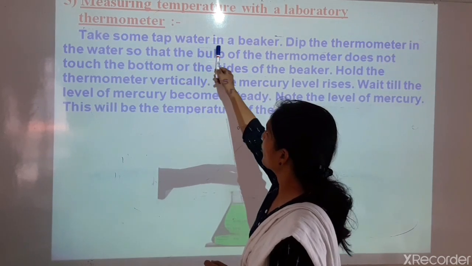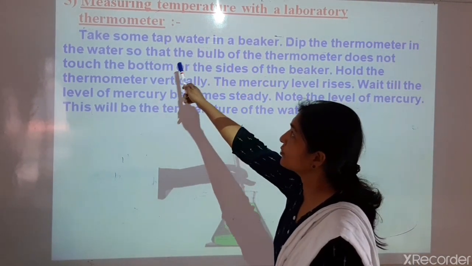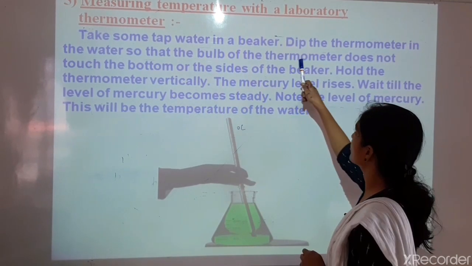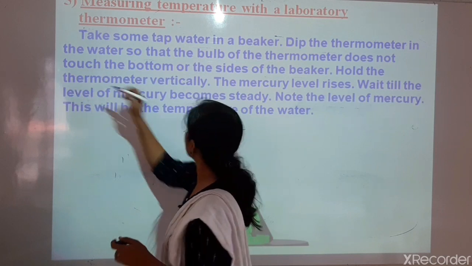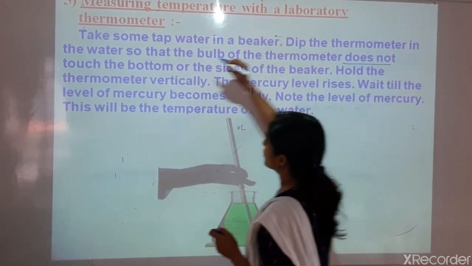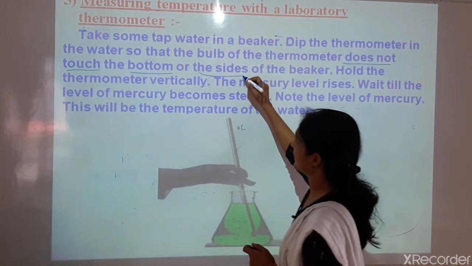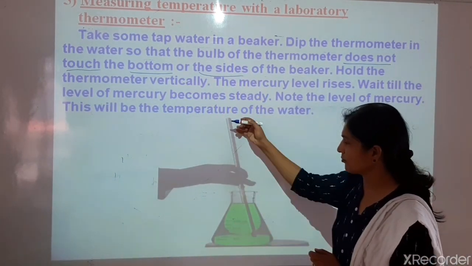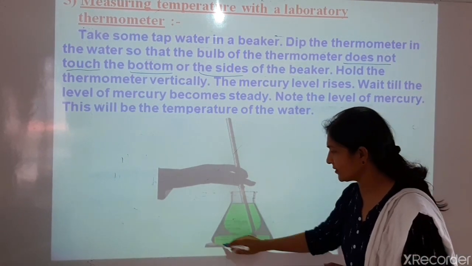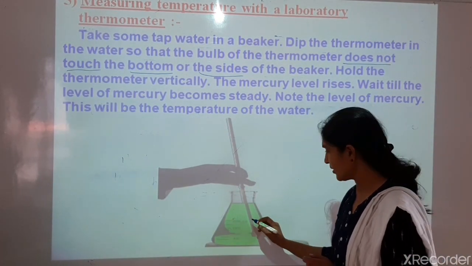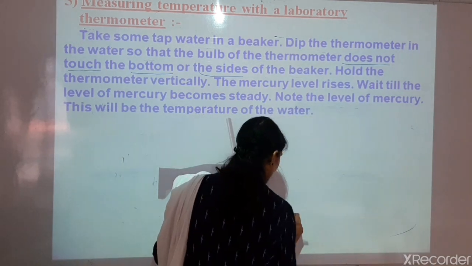Take some tap water in a beaker, dip the thermometer in the water so that the bulb of the thermometer does not touch the bottom or the sides. So here we can see the thermometer. Our laboratory thermometer is used. Here is the flask. In the flask, tap water is given. This is the tap water.